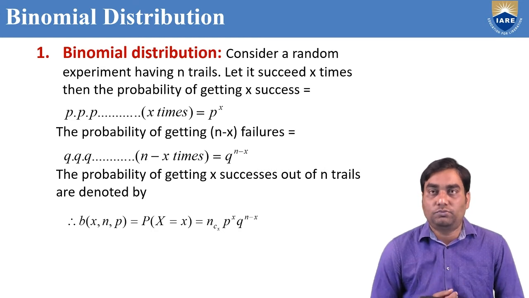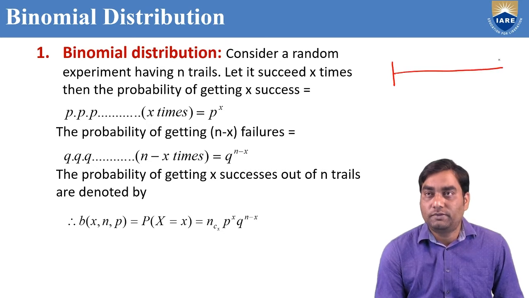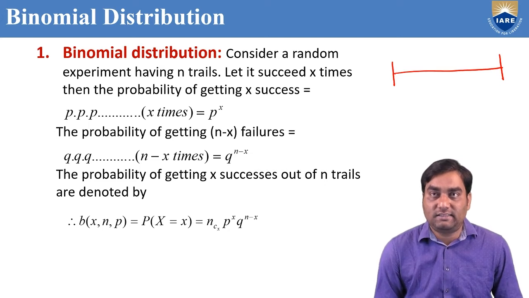We'll discuss now. Consider any random experiment, like tossing a coin. Assume that this has n trials.